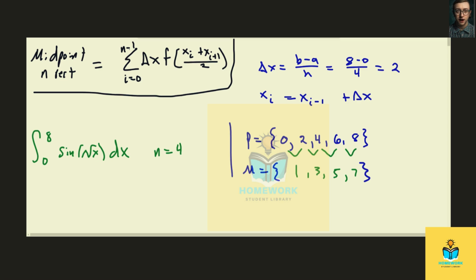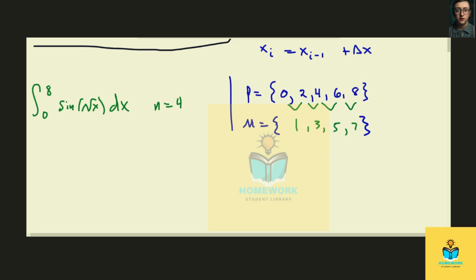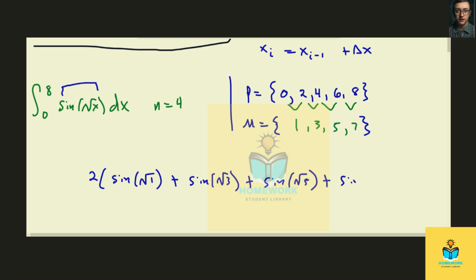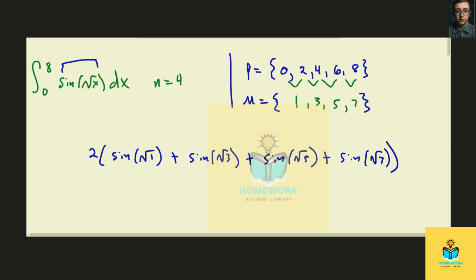So let's go ahead and set this up. Our delta x in this case is just going to be 2. Let's write this out. It would be 2 times, and then our f is what we have on the inside here, so it's going to be sine of root 1 plus sine of root 3 plus sine of root 5 plus sine of root 7. Then we can plug these into a calculator.